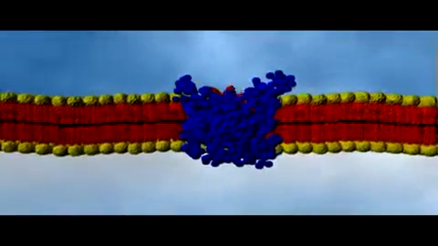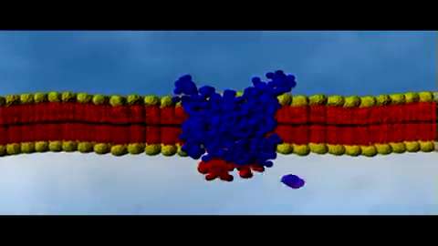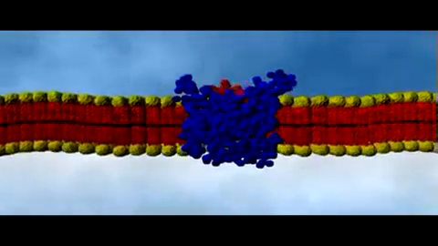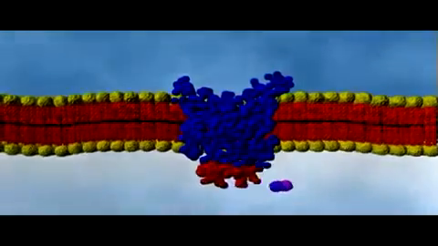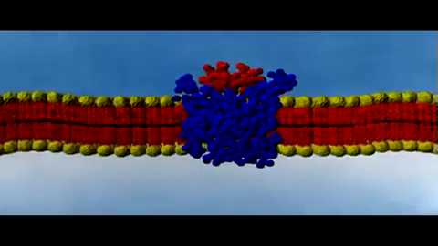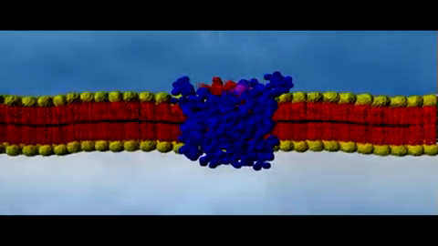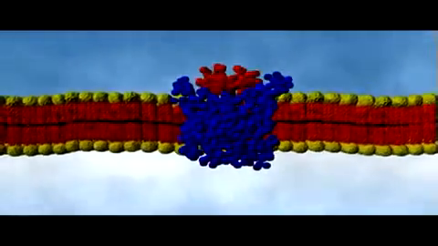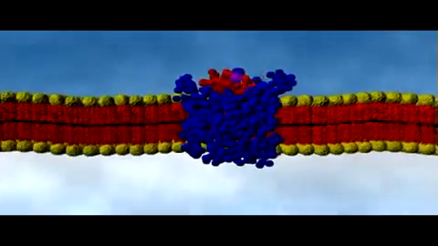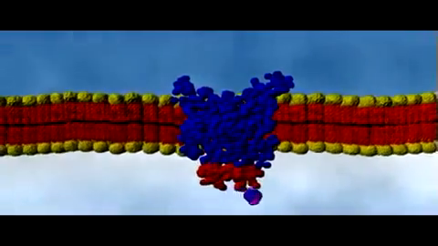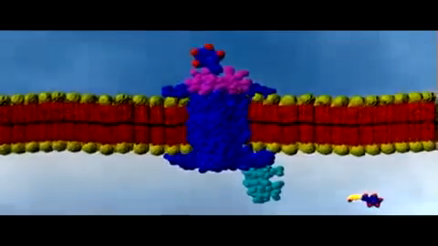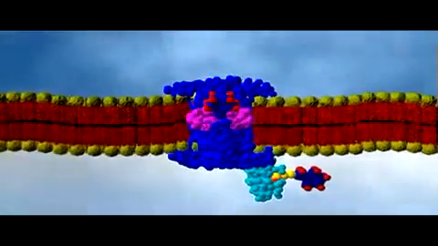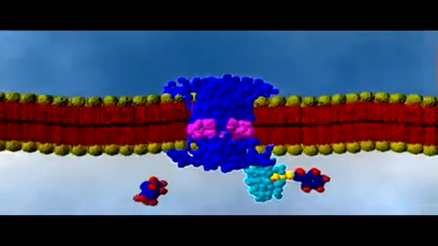Carrier proteins, as we saw earlier, attach to specific molecules in the cytoplasm or extracellular fluid. The attachment triggers changes in the shape of the carrier protein that allows the molecule to pass through the protein and thus cross the plasma membrane. Some carrier proteins don't use cellular energy and only allow ions and molecules through the membrane that would normally pass through as a result of diffusion. However, as we will see later, there are carrier proteins that use cellular energy to carry substances against the flow created by diffusion.